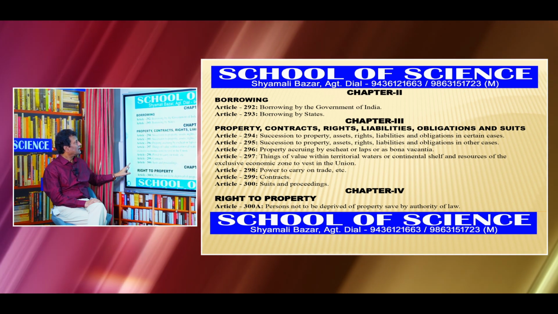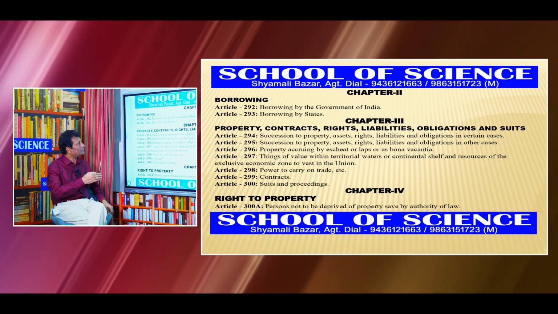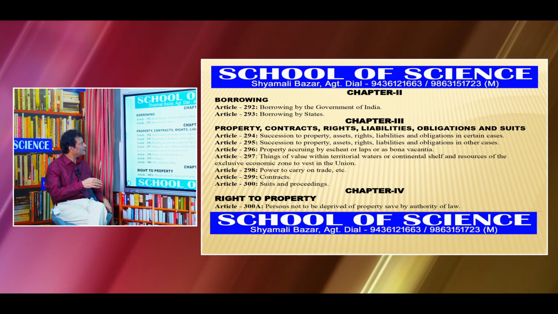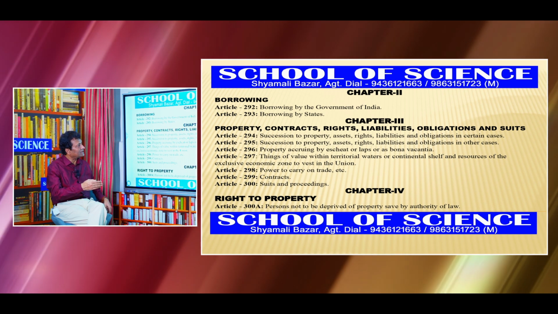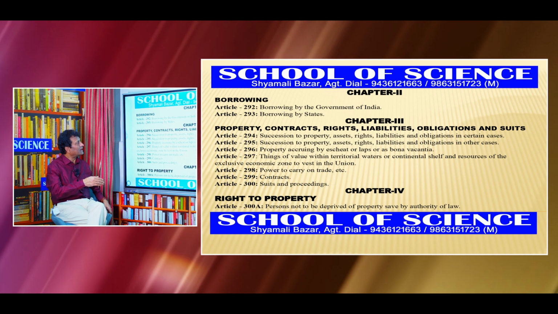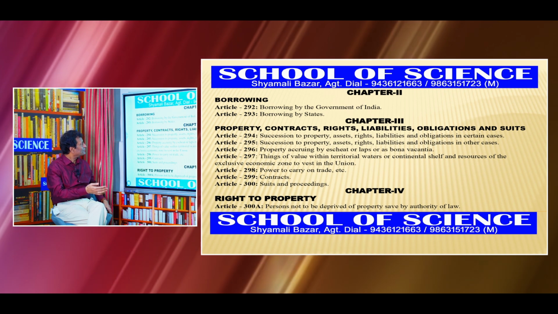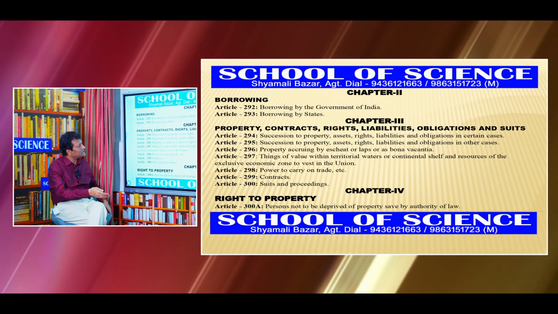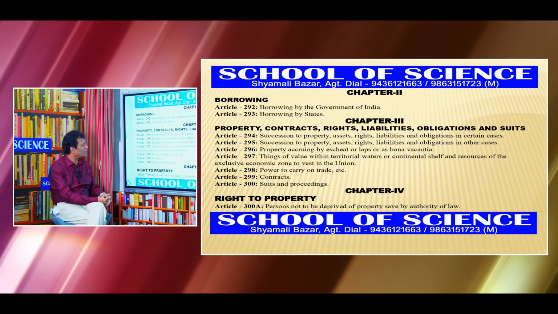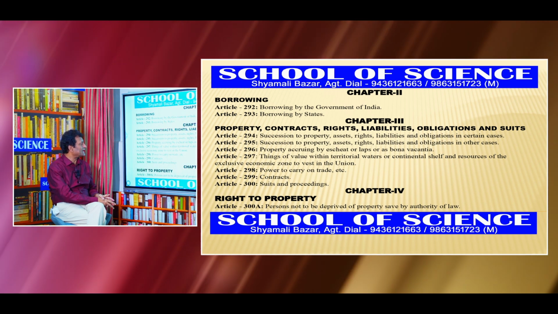Now Chapter 3. Article 294: Succession to property, assets, rights, liabilities and obligations in certain cases. Article 295: Succession to property, assets, rights, liabilities and obligations in other cases. Article 296: Property accruing by escheat or lapse or as bona vacantia. Article 297: Things of value within territorial waters or continental shelf and resources of the exclusive economic zone to vest in the Union.